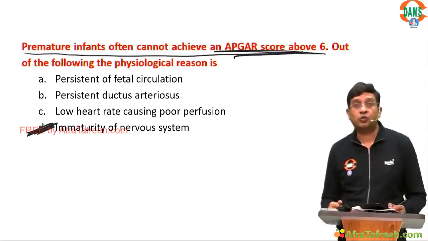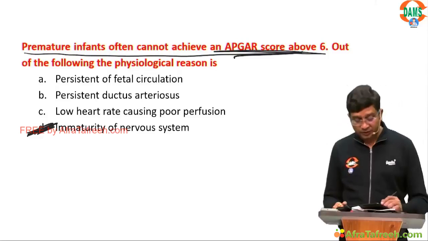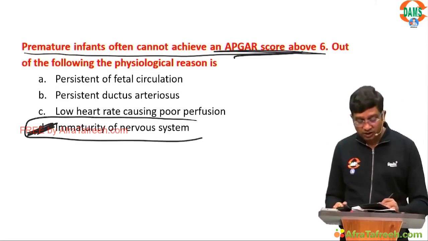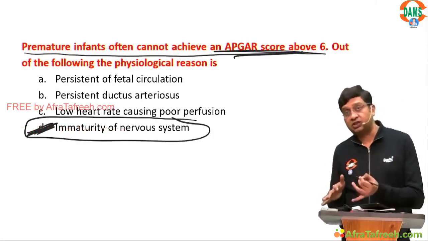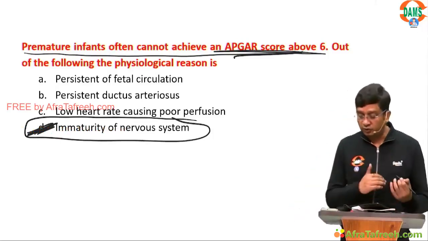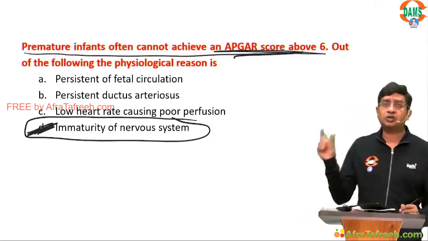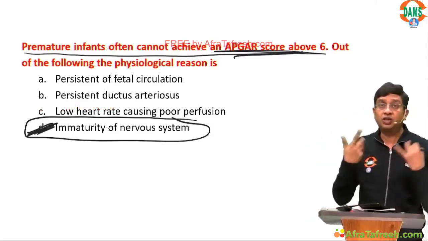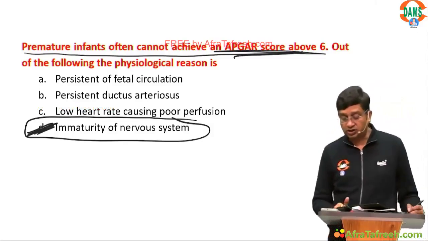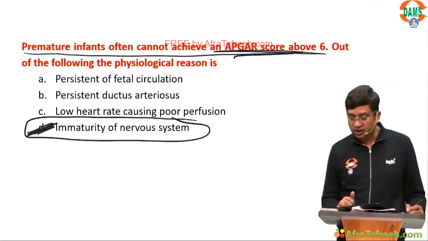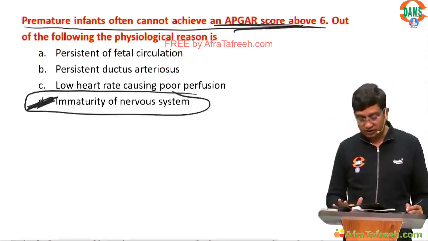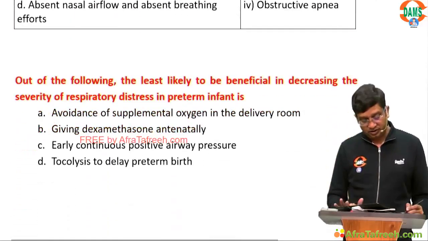One is tone, one is the reflex, right? So you're not able to judge properly the nervous system, but you can judge respiratory system, CVS. So therefore the score, this again is a guideline. American Academy of Pediatrics guidelines, Apgar score sometimes in preterm child normally can also be not above 6. So this is basically the answer is immaturity of the nervous system, right?